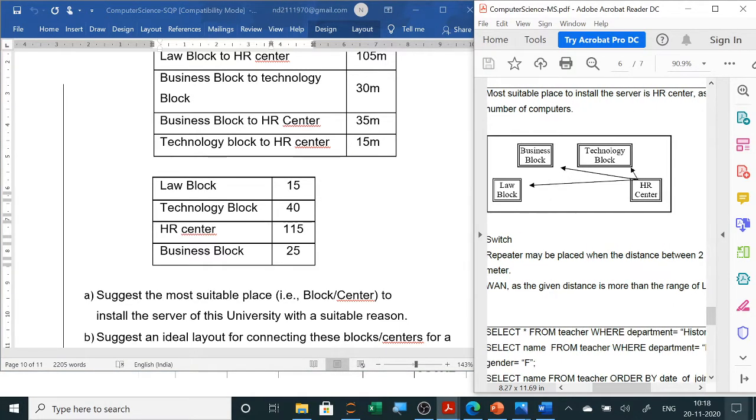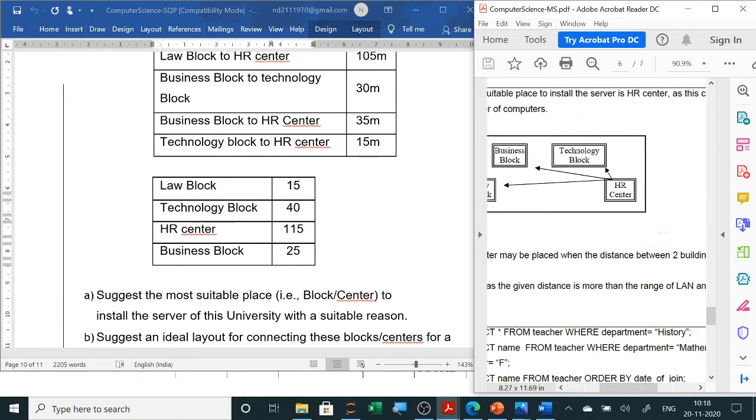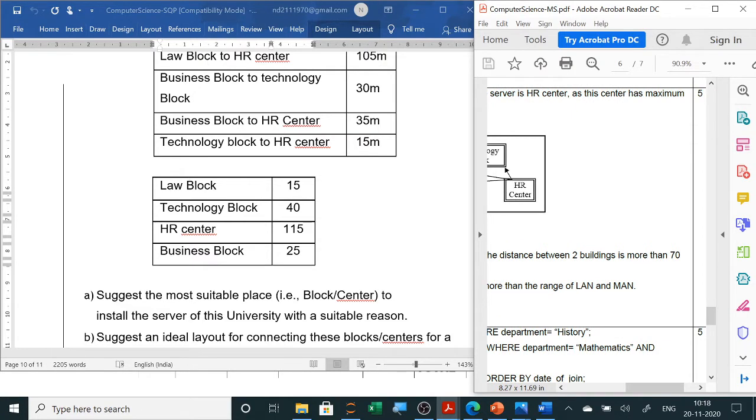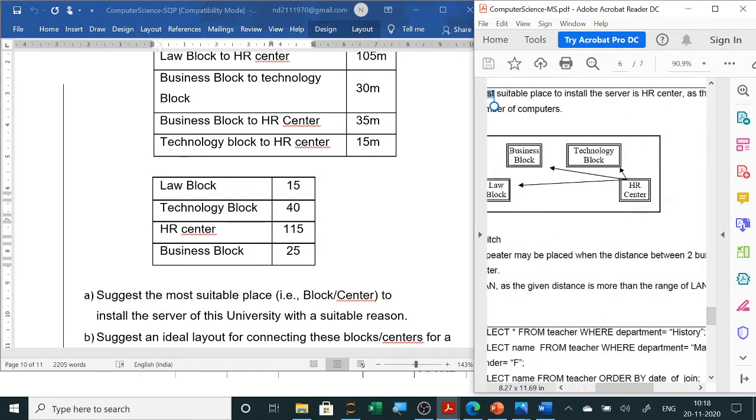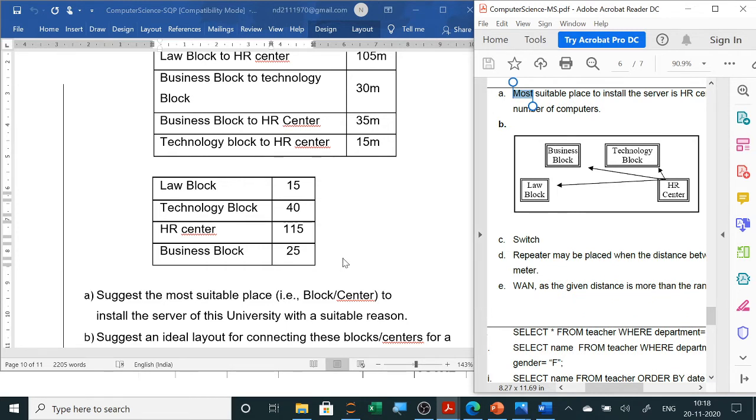It is given by CBSE. See here the answer. Most suitable place to install the server is HR center. Only HR center also if you write, and then justification you can write below that as this center has the maximum number of computers, that is 115, which is the maximum among all the blocks. So that is the answer.